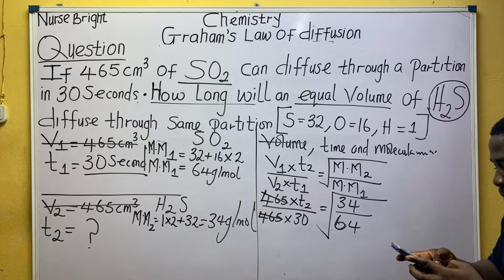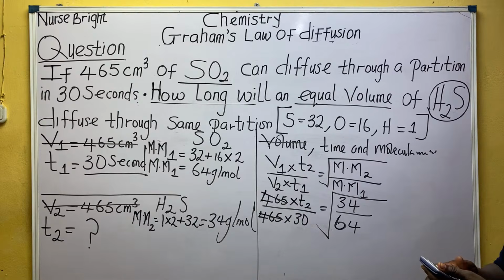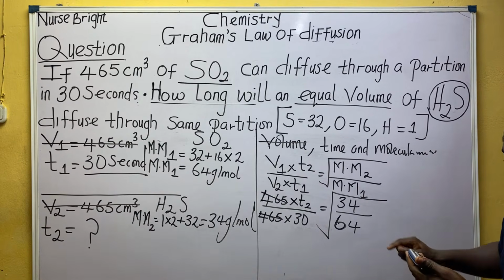So 34 divided by 64 is 0.5. Look at what I've done. What do you call it now?